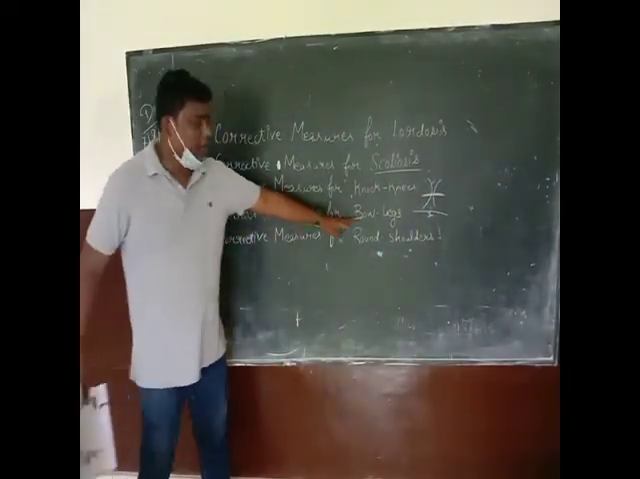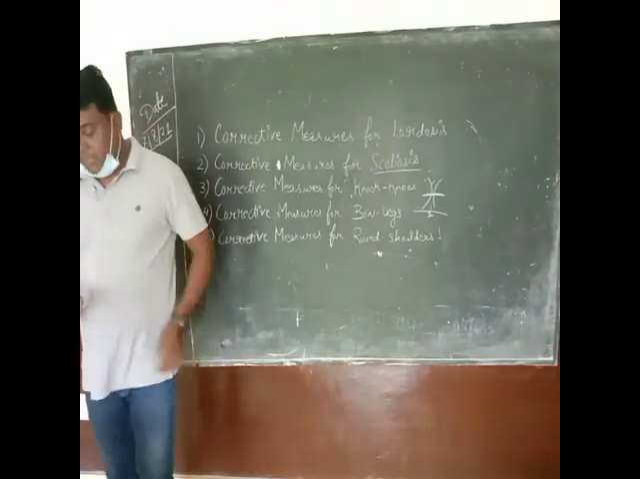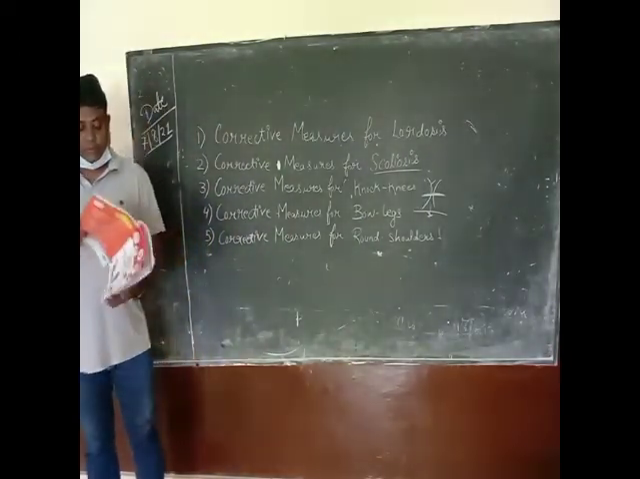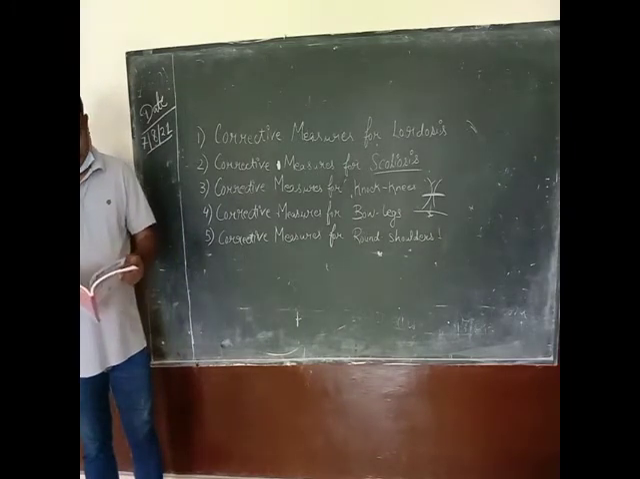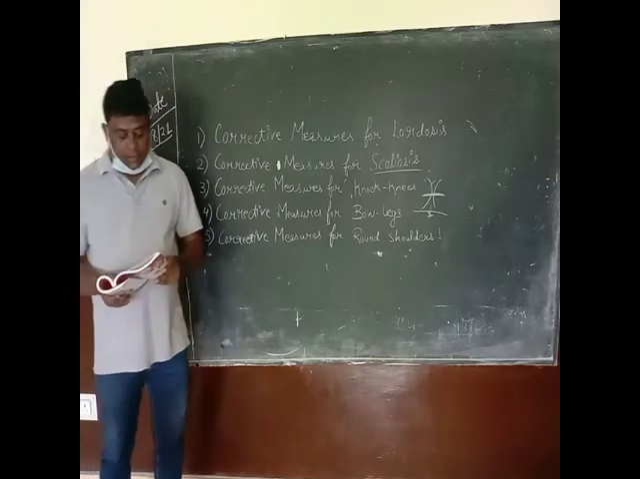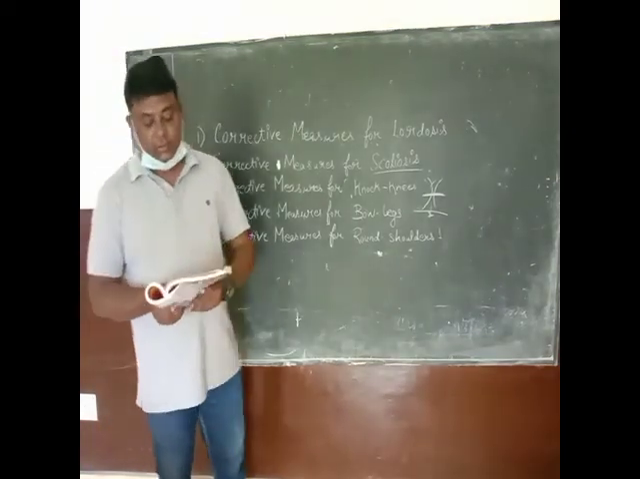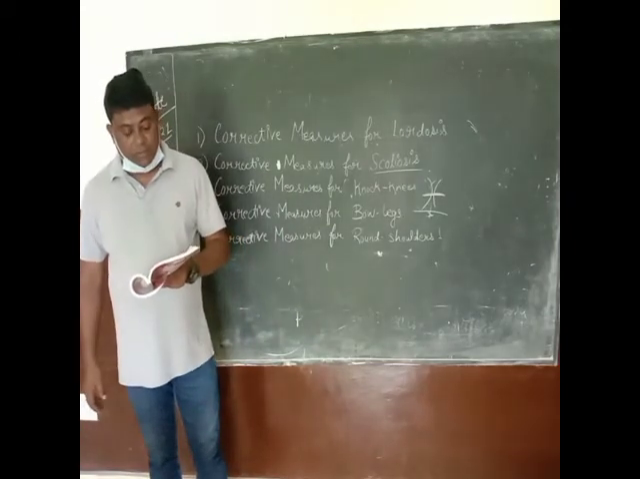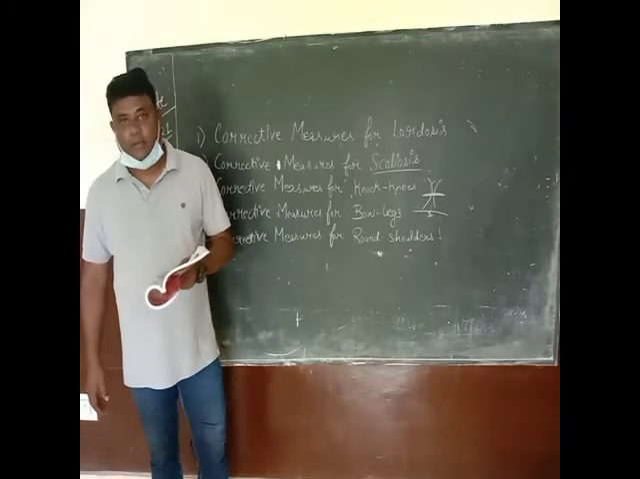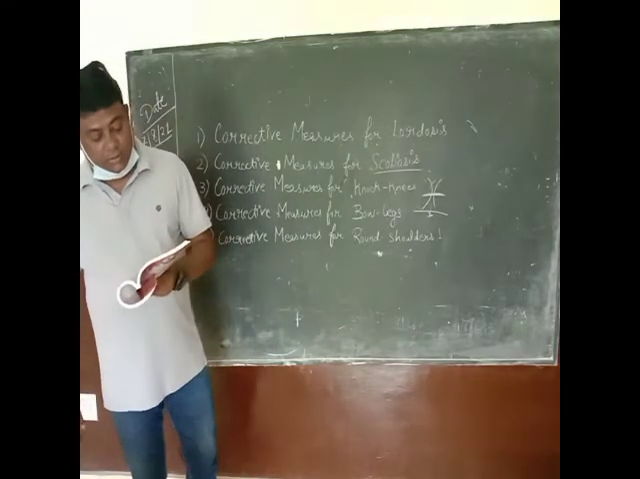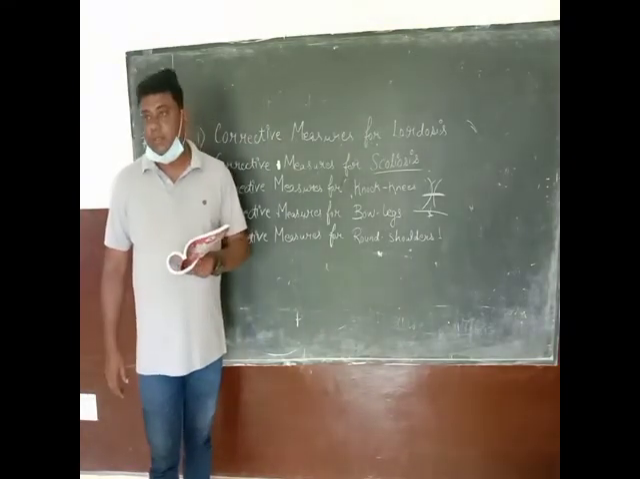Corrective measures for bow legs. Stand erect with feet joined together. Wrap a soft piece of cloth on both legs at knee level. You can do this at your home also. Try to squat as far as possible.